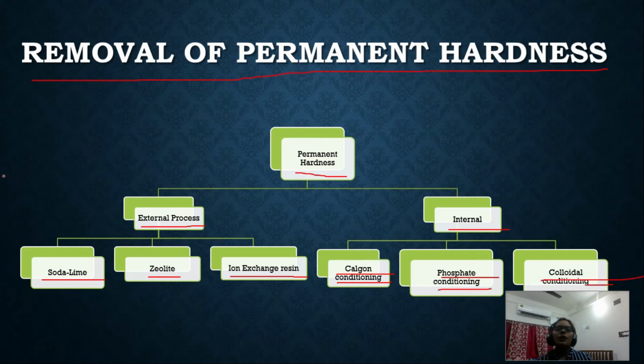These are some of the internal and external processes that we have for the removal of permanent hardness. Why permanent? We are using this term because for removal of this hardness we have to apply some complex method. We have to use some chemicals. So removal of this hardness is not easy at all. That is why we are using the term permanent hardness.